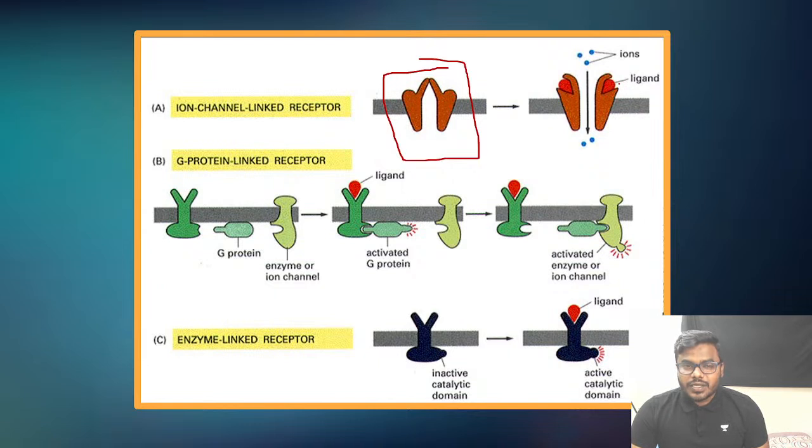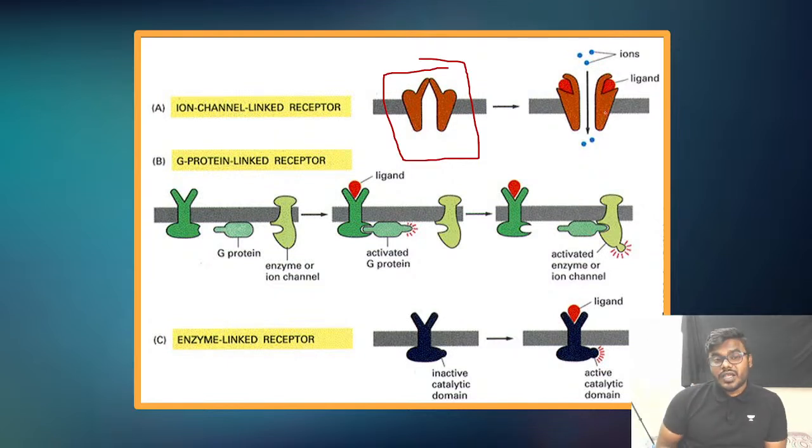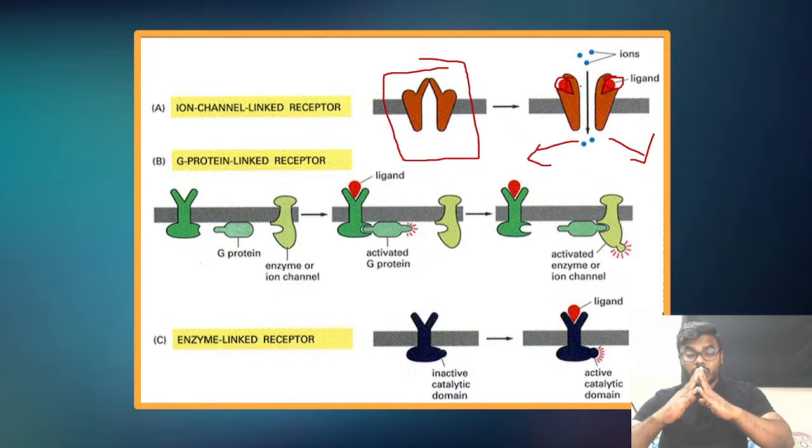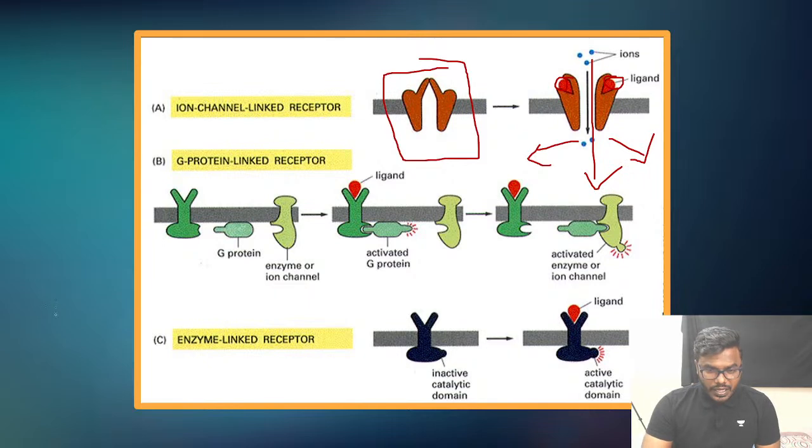Now the statement that comes here is very clear. When are they getting opened, that is the point. Whenever a ligand comes and attaches, what is the function of the ligand? This is the ligand which is actually involved in the movement of ions across the plasma membrane. See friends, if these ions want to enter inside, what do they require? This receptor has to get opened. For that purpose, whenever a particular ligand comes and attaches, the ion channels that were closed so far will get opened. Now the ions start entering inside. Very simple. Anyway, we are going to read the G protein coupled receptor in the next slide, very briefly and elaborately.